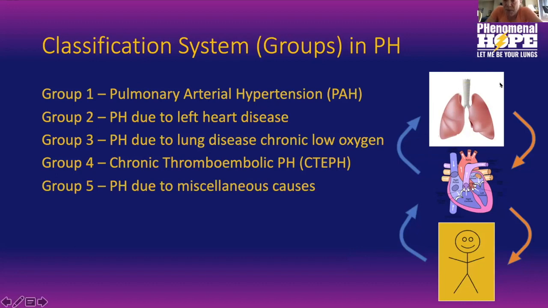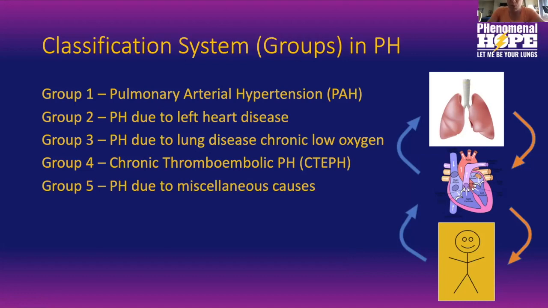Blood goes from the lungs to the left side of the heart, which pumps to your body, right? So the second type is if the left side of the heart is not working efficiently, either somebody has a poor pump, or they have a good pump but it's really stiff, so it can't fill before the next squeeze, or if they have leaky valves, then they'll get back pressures into the lungs from the left side of the heart. That's called pulmonary hypertension due to left heart disease.